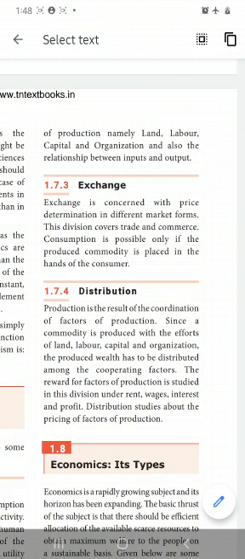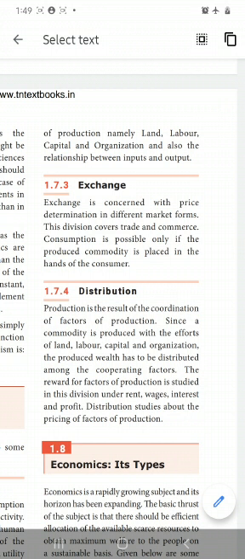Without capital, meaning investment, we can't give production. Organization means the one who is organizing and taking care of things, the one who gives innovative things, is called the organizer. Without organization also we can't do any production. So the factors of production are these four things alone.